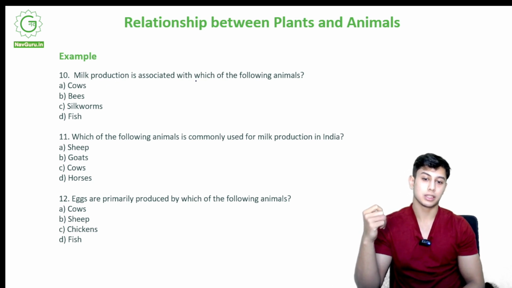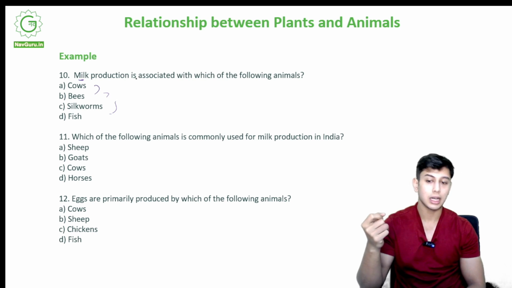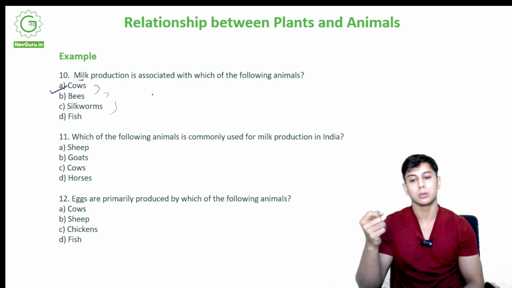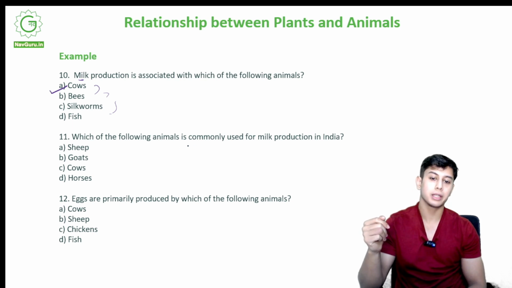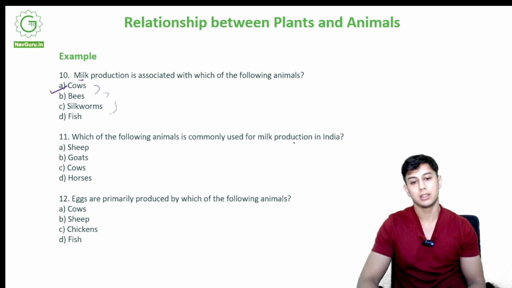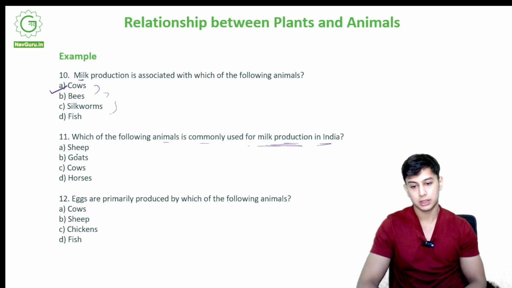Milk production is associated with which of the following animals? Out of these, which one produces milk? Cows, bees, silkworms or fish? It is A, cows. We drink cow milk. Goats also produce milk. Buffaloes also produce milk. Which of the following animals is commonly used for milk production in India? Sheep, goats, cows, horses. The correct option is option C, cows.